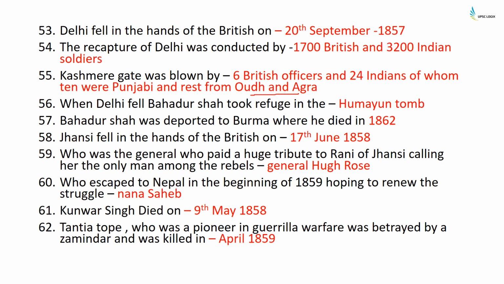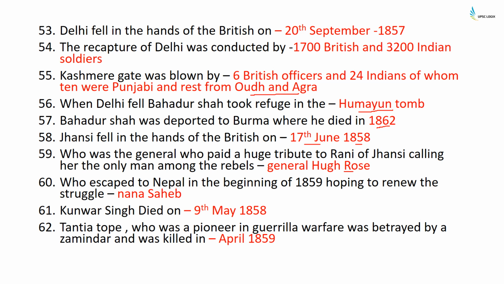When Delhi fell, Bahadur Shah took refuge at Humayun's tomb. Bahadur Shah was captured and deported to Burma, where he died in 1862. Jhansi fell in the hands of the British on 17th of June 1858. Who was the general who paid a huge tribute to Rani of Jhansi, calling her the only man among the rebels? It was General Hugh Rose.